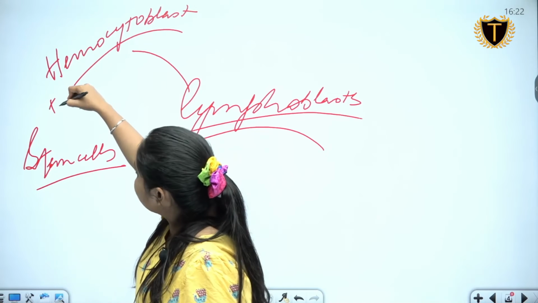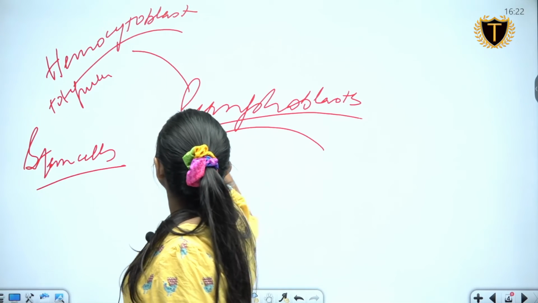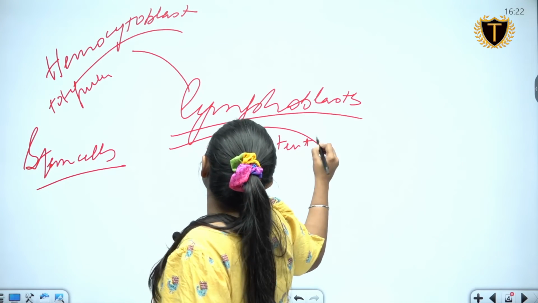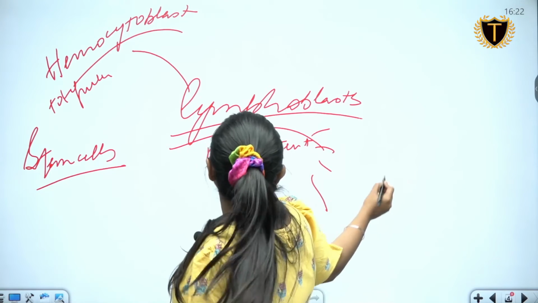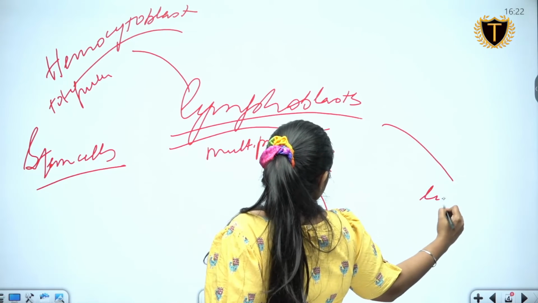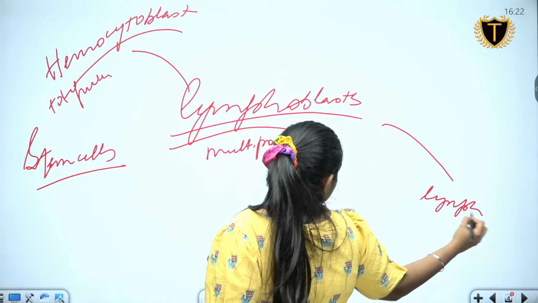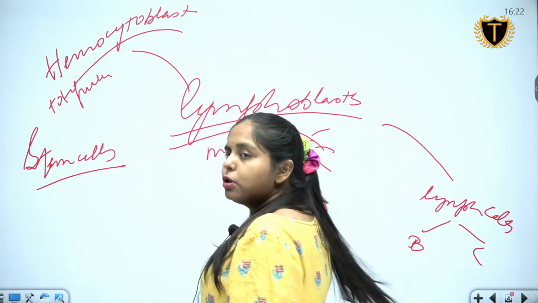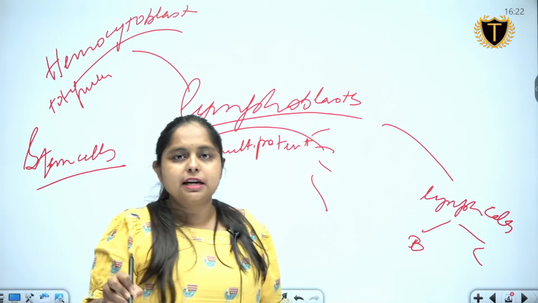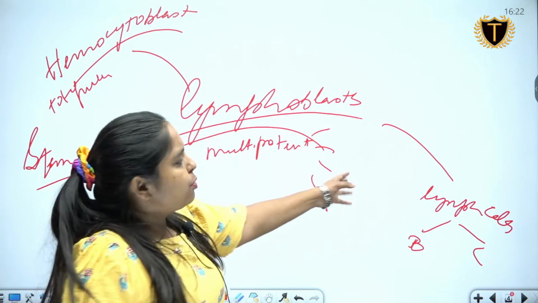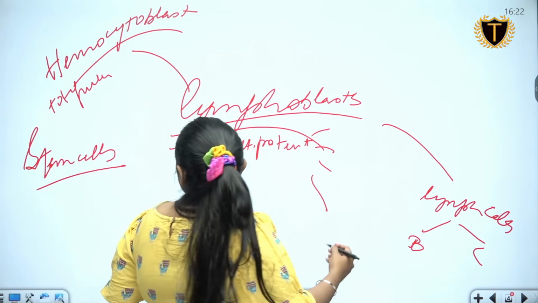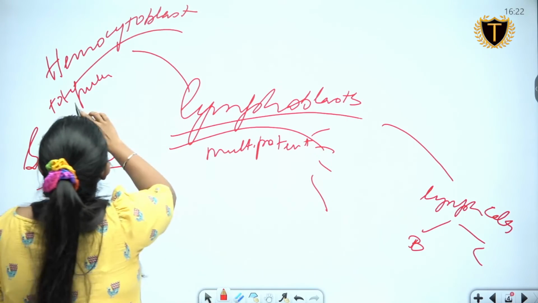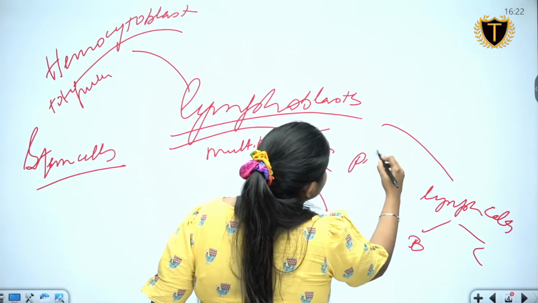This is totipotent, this is multipotent, which has capacity to generate into multiple types of cells, and then the further lymphoblast cells that we have, B and T. These also have progenitor lymph cells which are able to generate into further lymph cells. So this is pluripotent.